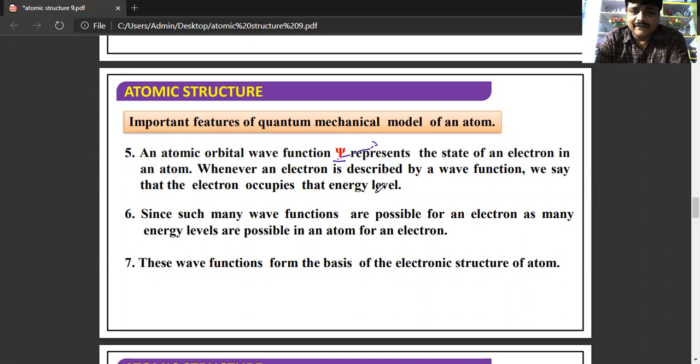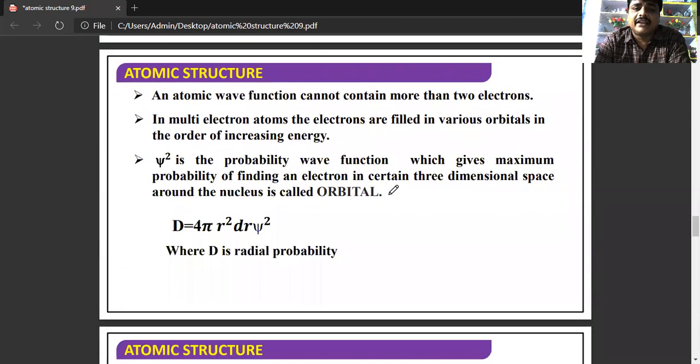Whenever we describe an electron by its wave function, we can say that the electron is occupying that energy level. Since many wave functions are possible for an electron, as many energy levels are possible. These wave functions form the basis of the electronic structure of the atom.